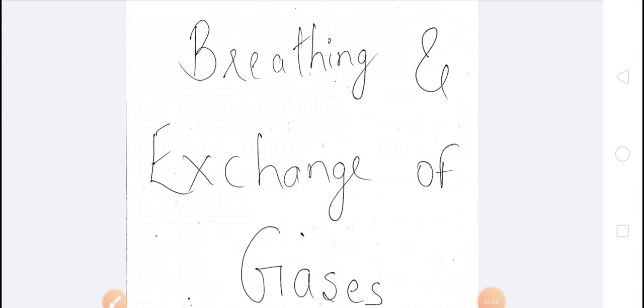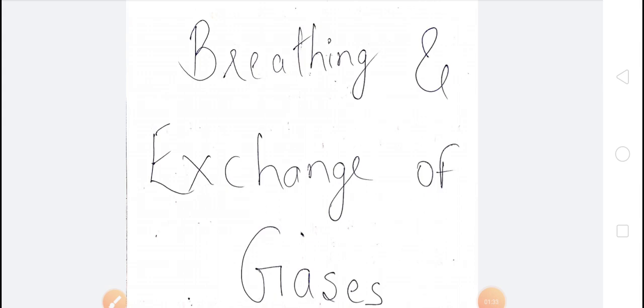Next, that is breathing. Breathing is a physiological process in which the organism does the exchange of gases, meaning inspiration and expiration occur in the body of the organism.